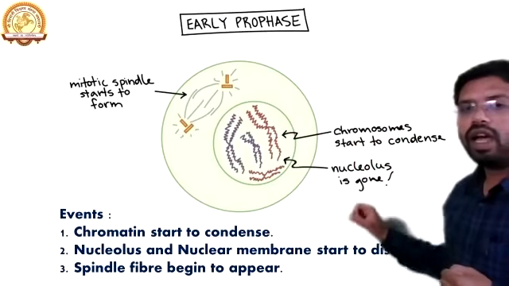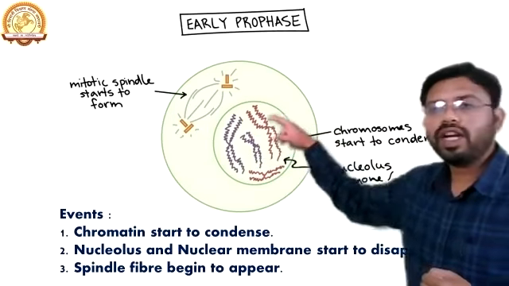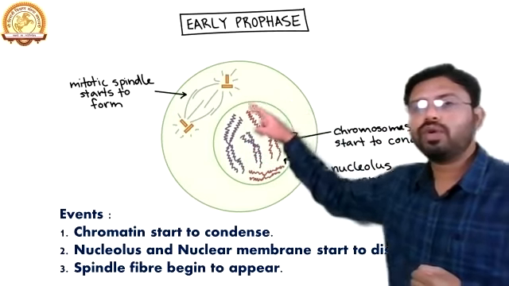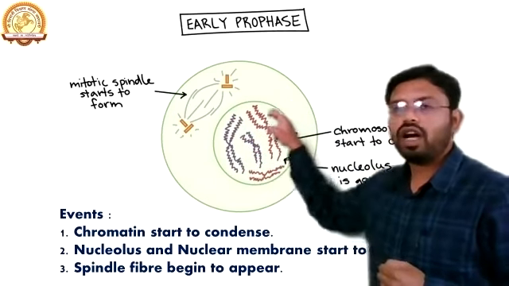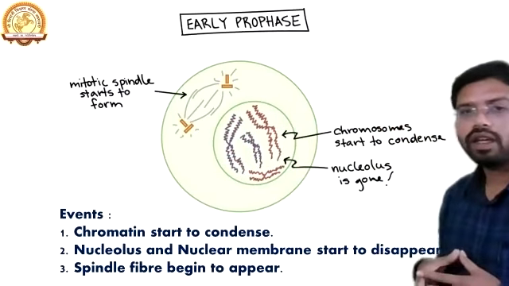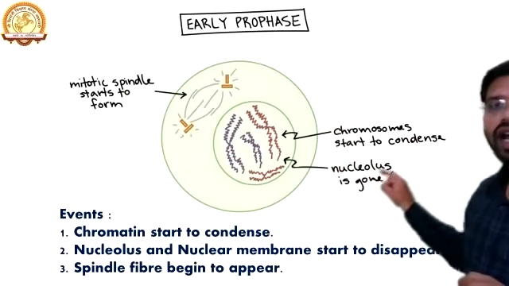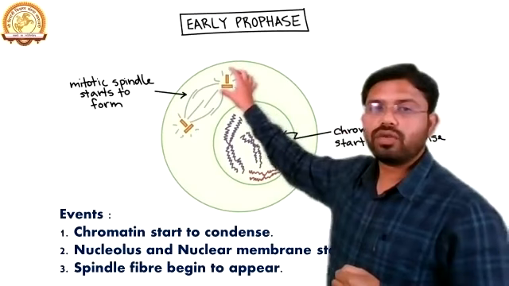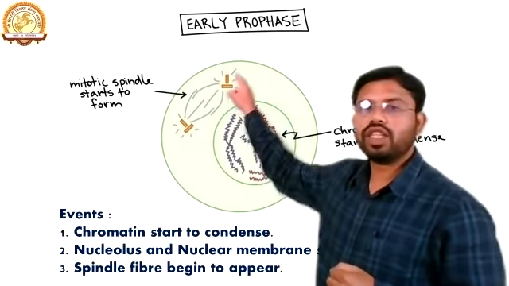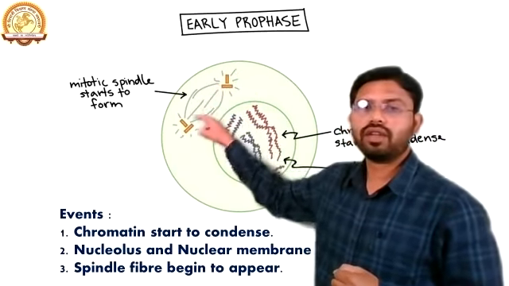The nucleus is prominent at the primitive stage. Then the nucleus and the membrane around it, the nuclear membrane, start to disappear in this early phase. Here we can see the spindle fibers. From these kinetochores, the formation of spindle fibers gets started.